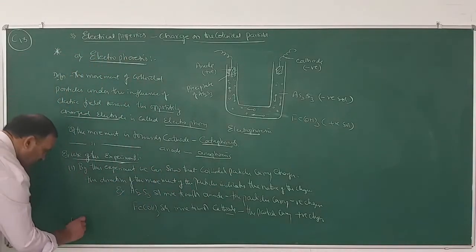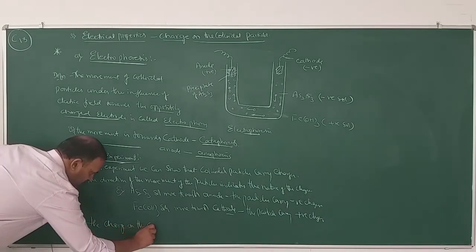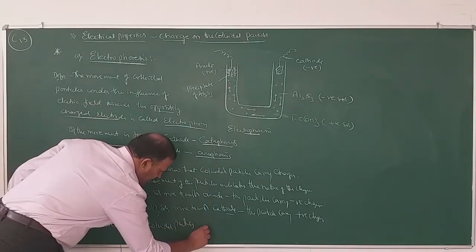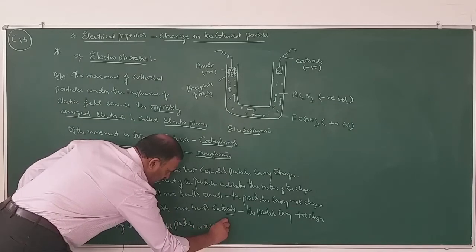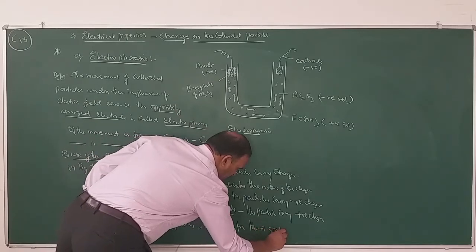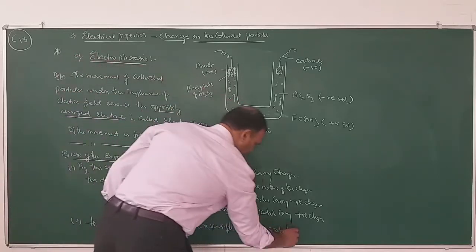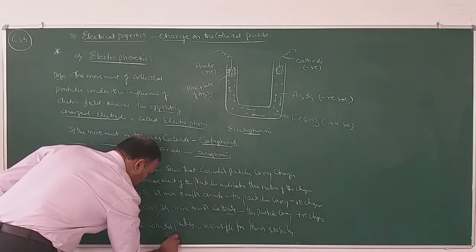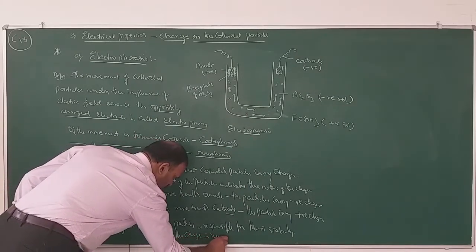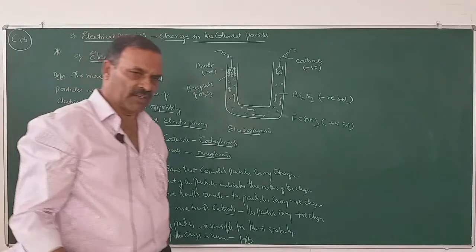So, ultimately we can say that the charge on the colloidal particles is responsible for their stability. If the charge is removed, they are converted into precipitate. So, that is the conclusion.